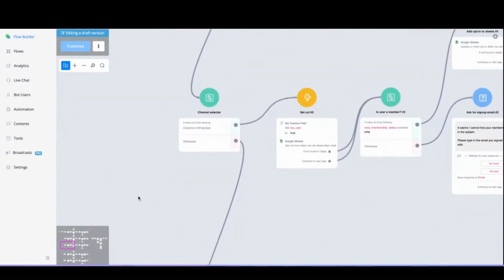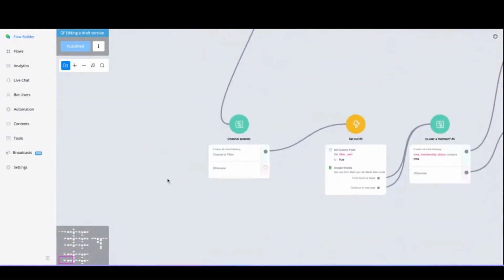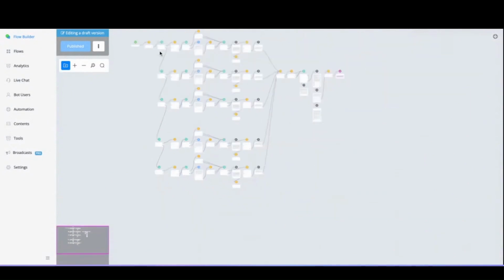But you can see that I'm using conditions depending on which channel they are coming from to be able to let them opt into my membership and get access to that, so I can set up the access for the user for this membership through all the available channels. And currently, because of this omni-channel experience, I was able to set up my access for my membership for 5 different channels right now, and I will add more over time.